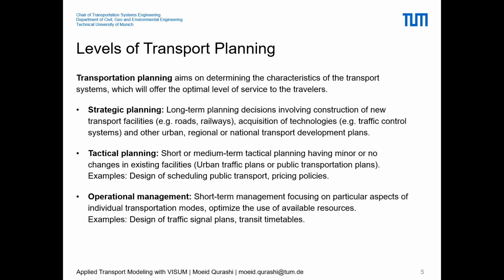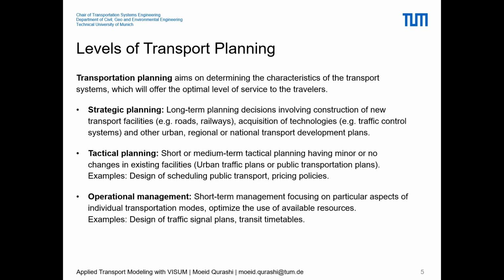First of all, transport planning is basically of three different levels, and the idea of transport planning is trying to determine the characteristics of transport systems which can give us the optimal level of service. So, for example, if you have a road network, you want to plan different traffic signal coordinations and stuff like these, different strategies or different characteristics which can give you the optimum level of service from this system. So there are three different basic parts.